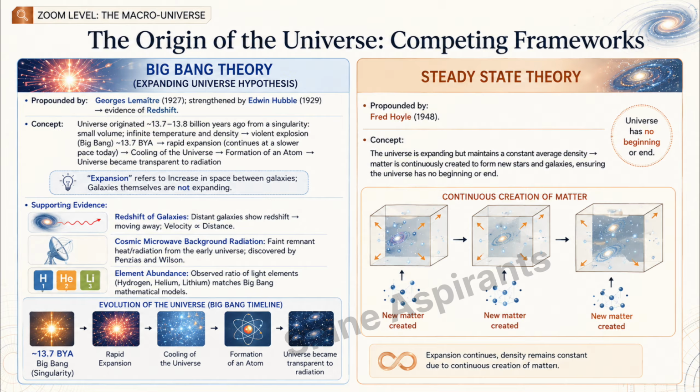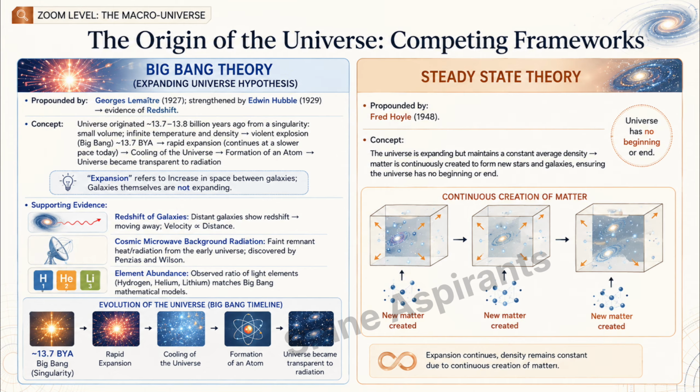Supporting evidence for Big Bang Theory. 1. Redshift of galaxies. Distant galaxies show redshift, their light is shifted toward the red end of the spectrum. This means they are moving away from us. Velocity is proportional to distance, the farther the galaxy the faster it moves away. This is Hubble's law.